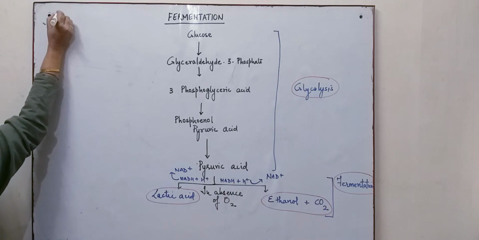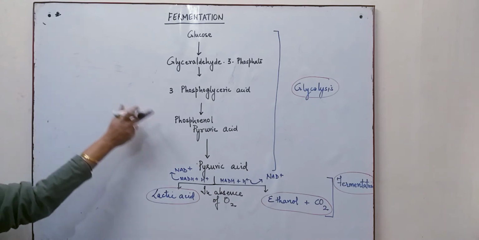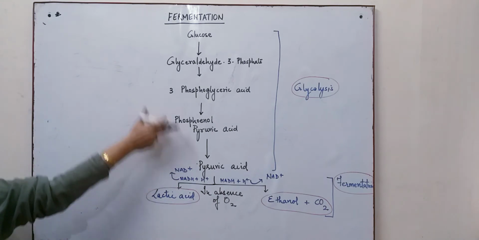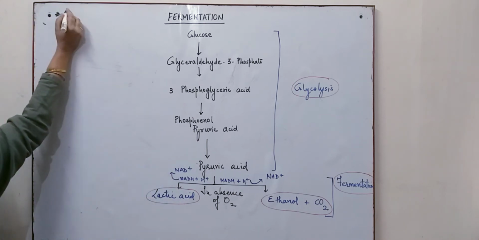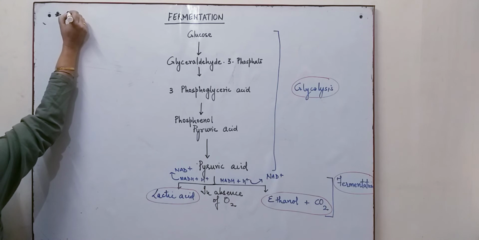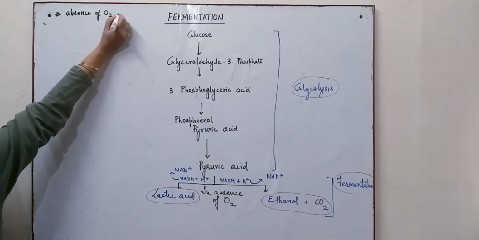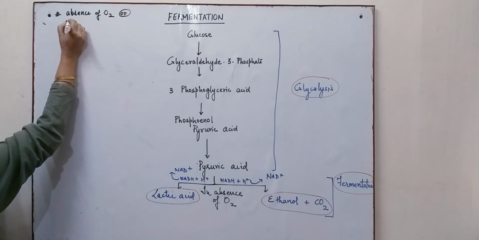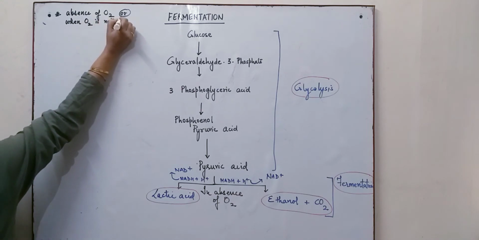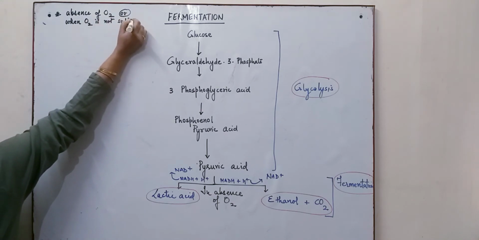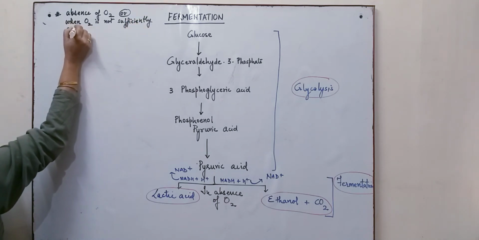So the first thing to remember is that fermentation is the process of breakdown of the pyruvic acid formed due to glycolysis, and it takes place in the absence of oxygen, or when O2 is not sufficiently available for complete oxidation of pyruvic acid.